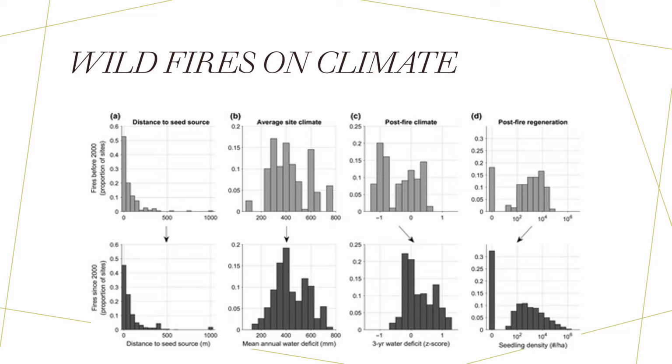The post-fire climate, so the 3-year water deficit goes up after the fire. And then the post-fire regeneration, so it's harder for the trees to regrow after the fire, causing more carbon to go through the air because we don't have the trees to soak in the carbon that needs to be gotten rid of out of our climate.